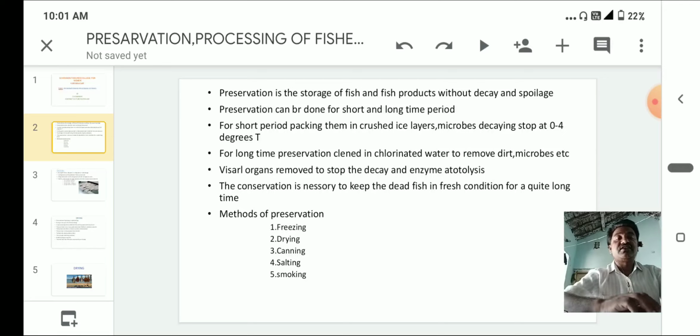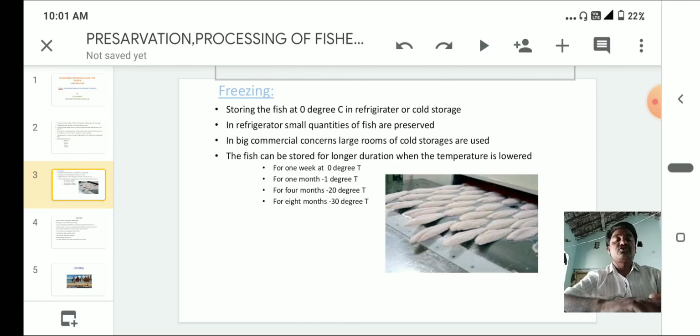First one, freezing. We have to store the fish in freezers. For 1 week we store at 0 degrees temperature. For 1 month we store at -1 degree temperature. For a longer period we store at -20 degrees temperature. For 8 months we store at -30 degrees temperature. Okay, this is about freezing.